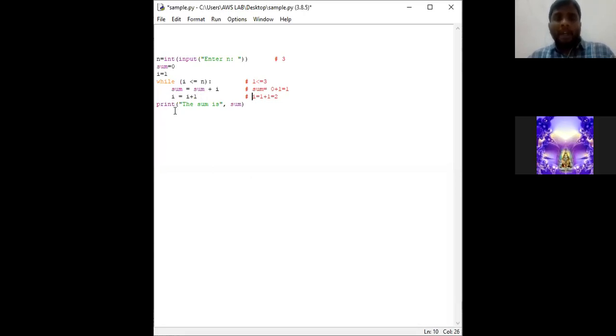This particular print statement is out of the while loop. Suppose this print statement is inside the indentation, then for every iteration this print statement will be getting executed. Since I have placed this print statement out of the indentation block, it will be getting executed once the while condition becomes false.